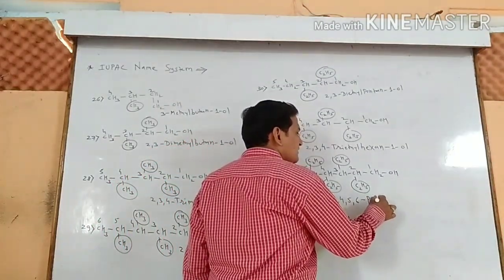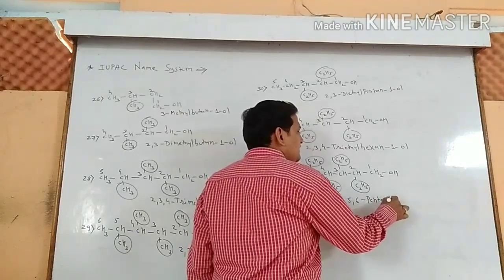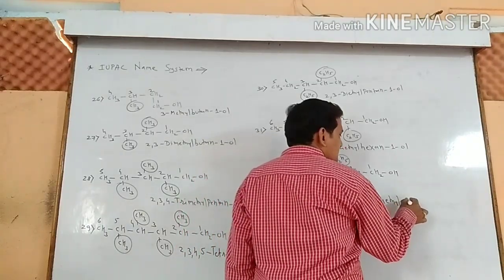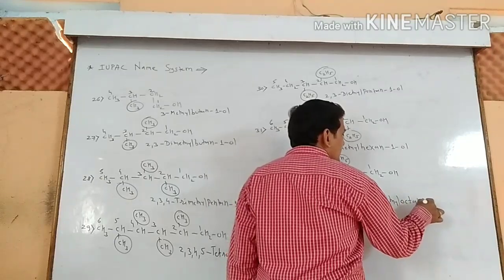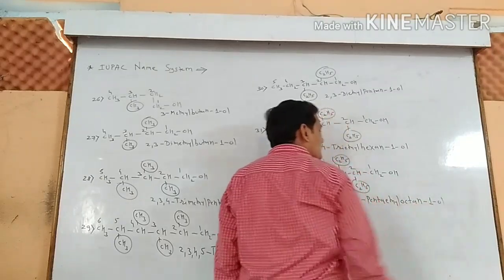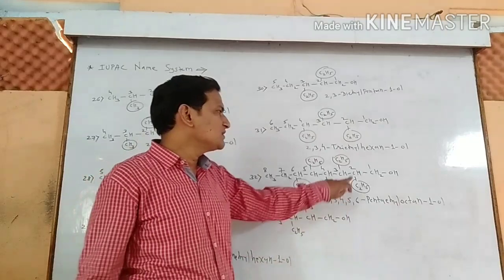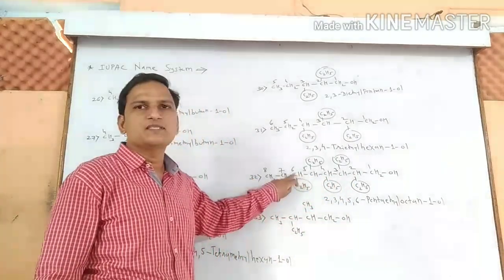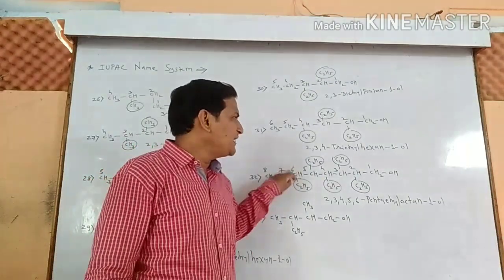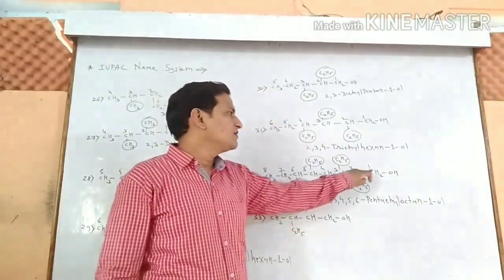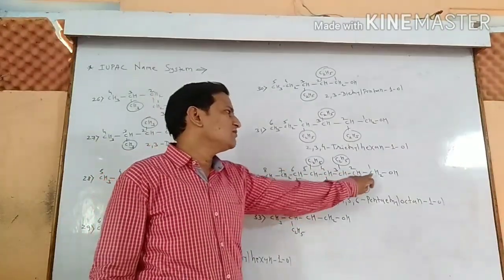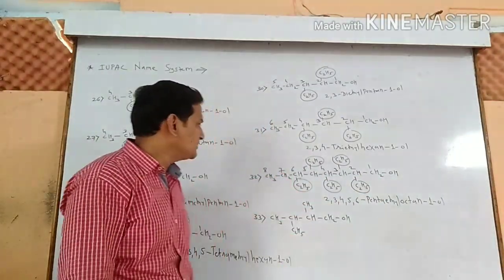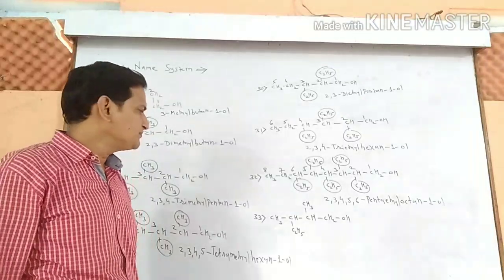Ethyl, all are ethyl groups. 8 carbon atoms, parent alkane chain, that is octane 1-OL. Name becomes 2, 3, 4, 5, 6 pentaethyl octane 1-OL. Is the name of the example number 32.